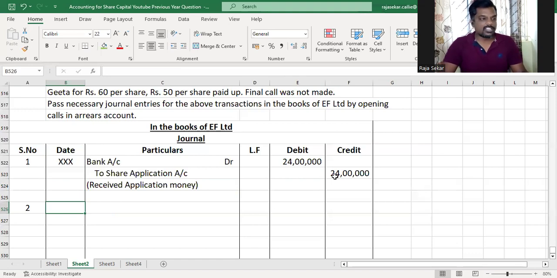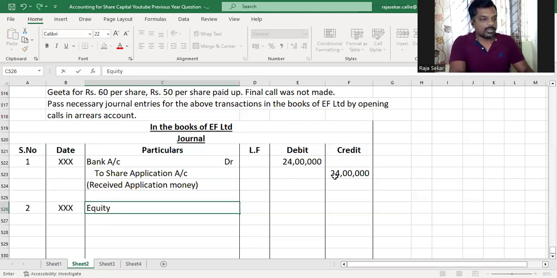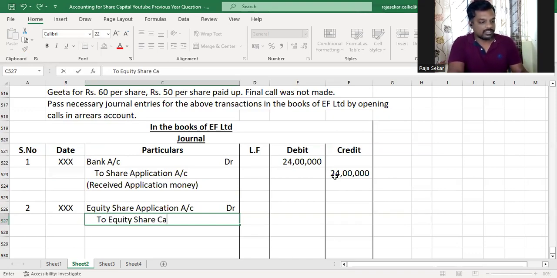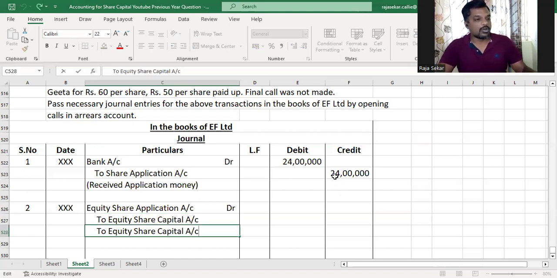All right. The second journal entry would be to allot. As I told you, in a pro-rata problem, this is the most important journal entry. Equity share application account debit, to equity share capital, we credit whatever was receivable as application money. And if there was premium, then you've got to credit the securities premium account also.